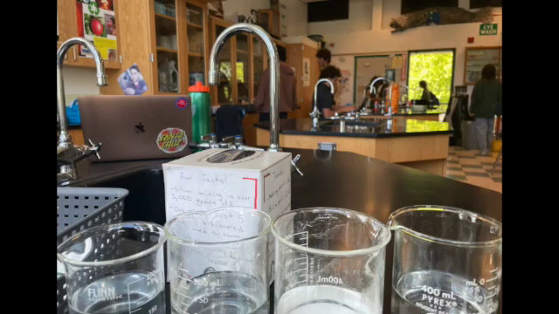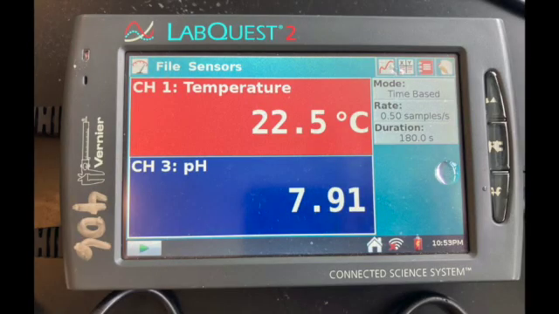To show the impact of ocean acidification on marine organisms, we conducted an experiment where we tested different pHs of distilled water to see how it affects marine life. To bring the pH up and down, we added baking soda and vinegar. The first beaker had a pH of 8.2 because that was the pH prior to the Industrial Revolution. The second beaker had a pH of 8.1 because this is the average pH of our oceans today.